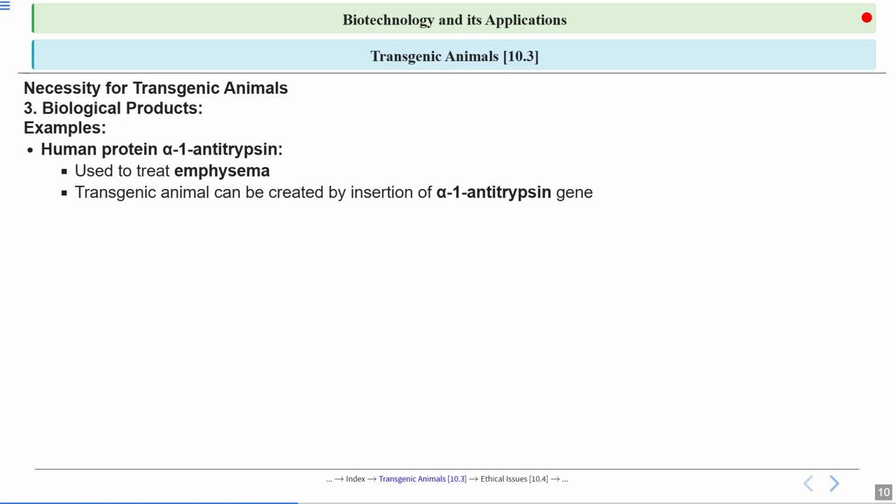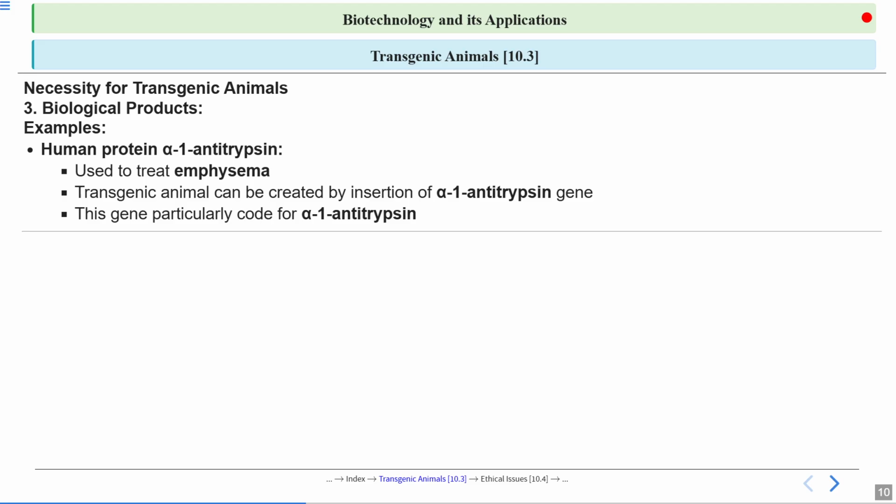Now what will happen? Transgenic animals can be created by insertion of the alpha 1 antitrypsin gene. We can insert this gene into an animal and make it a transgenic animal. That animal will have this gene, and the gene will code for the protein alpha 1 antitrypsin.